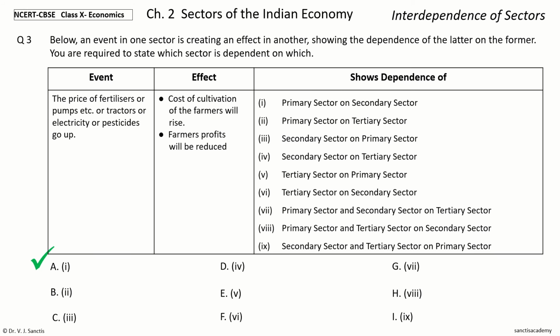The effect shows the dependence of the primary sector on secondary sector. So, the price of fertilizers or pumps or tractors or electricity or pesticides, this is all by the manufacturers of these items. They fall in the secondary sector, and the cost of cultivation of the farmers' profits will be reduced. This is in the primary sector. So the effect shows that the primary sector is dependent on the secondary sector.